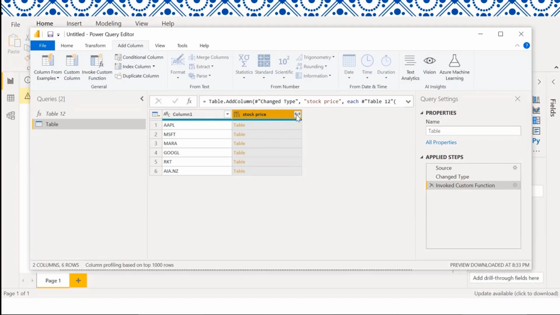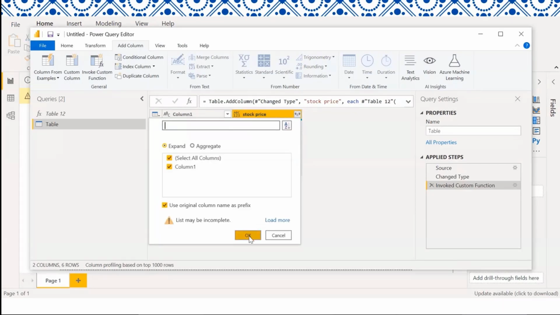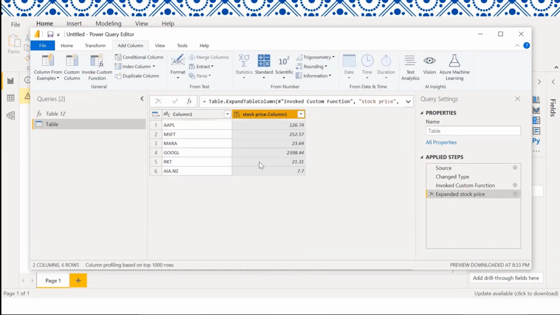Once we have this, to get rid of the table, we're going to go into that little button at the top, and I'm going to go Load More, and then OK. And now it'll pop up. Now this is it. We've got our share companies and the share prices. So that was the advanced stage.